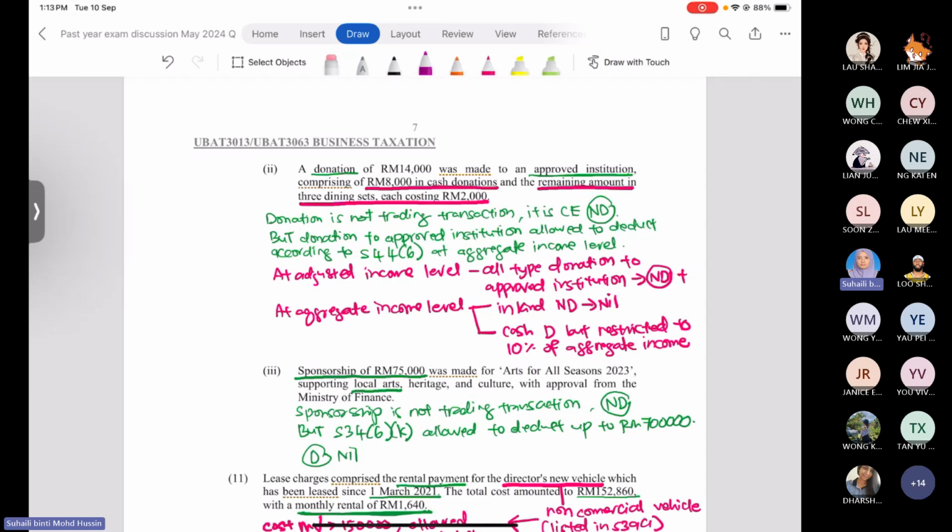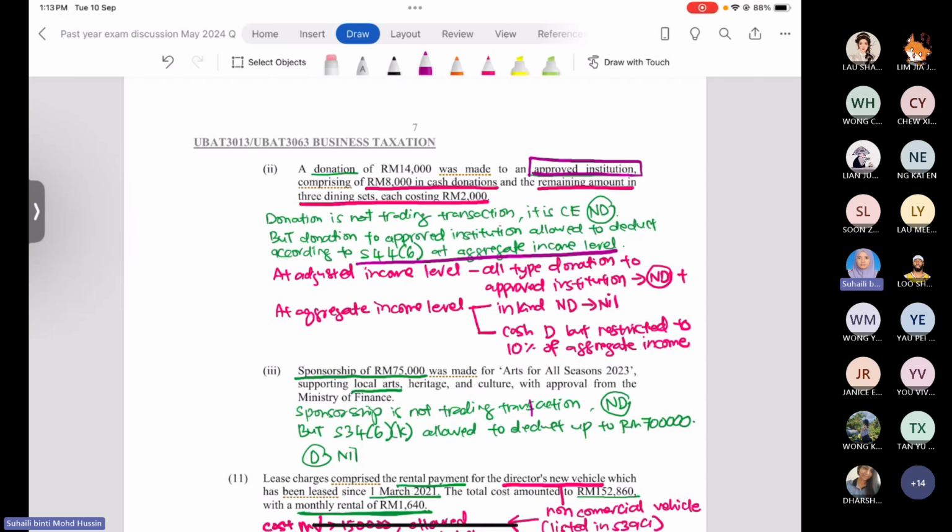For number 10.2, the company made the donation to an approved institution. When the company donates to an approved institution, automatically we know that this donation is only allowed to be deducted at the aggregate income level, according to section 44 subsection 6.